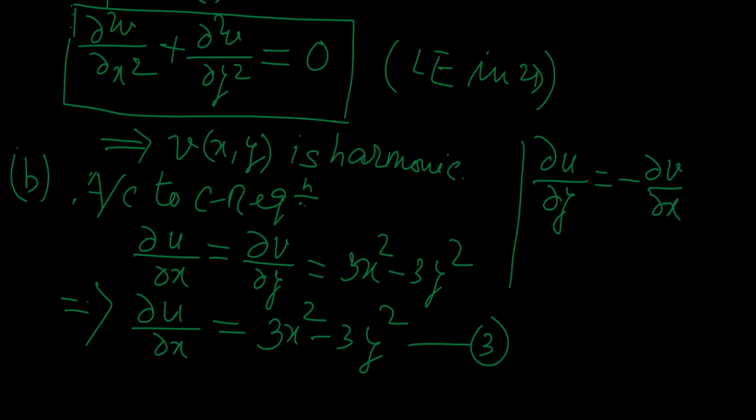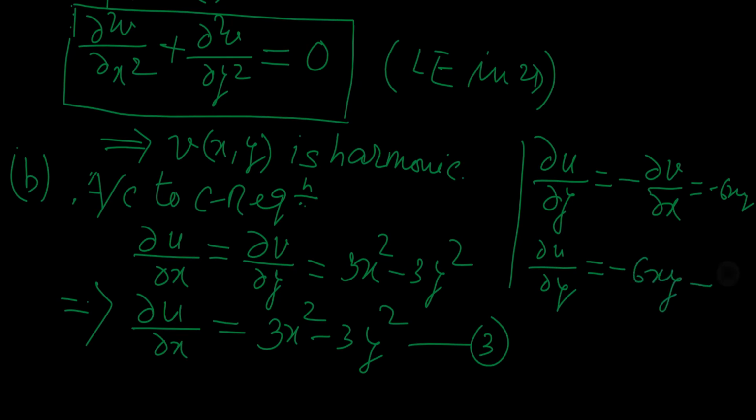And see above, del v del x is equal to 6xy. So this will be equal to minus 6xy. So directly we may write del u by del y is equal to minus 6xy.